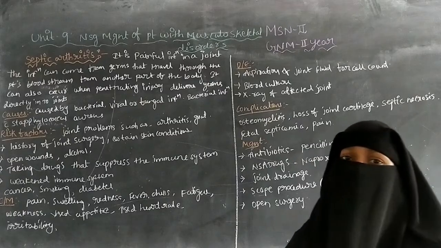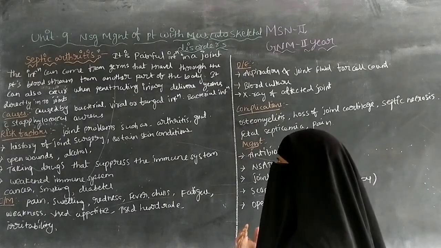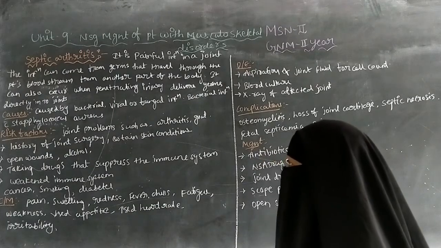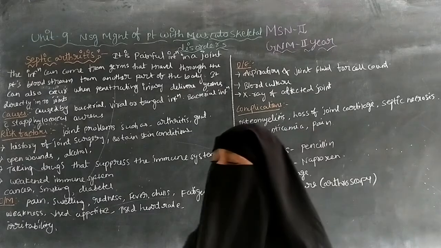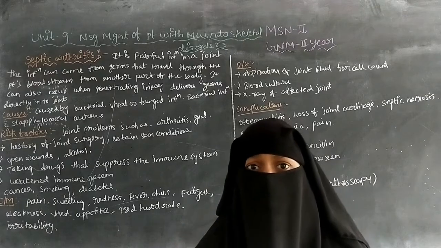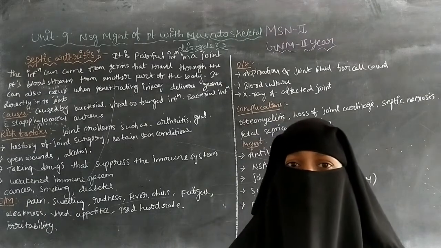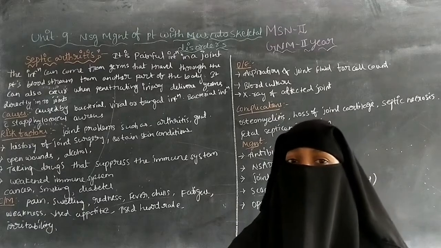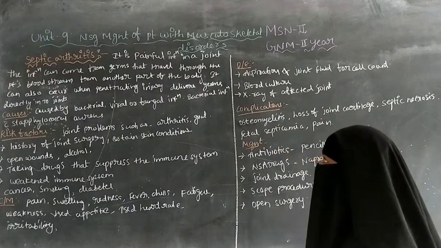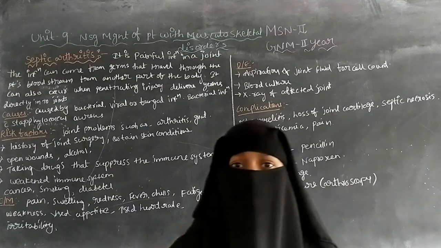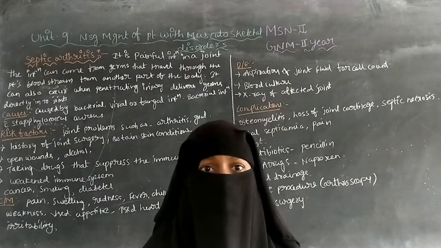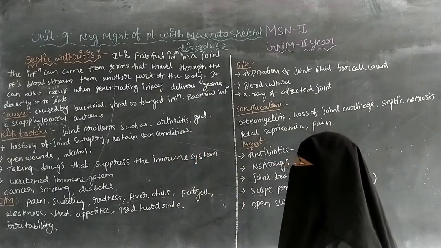It can also occur when a penetrating injury delivers germs directly into the joint. For example, if the patient has a fracture or an accident, germs can enter the body and directly into the joint. Because of these germs there is infection. It is called septic arthritis.